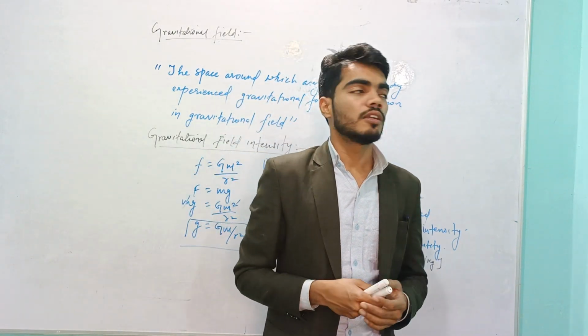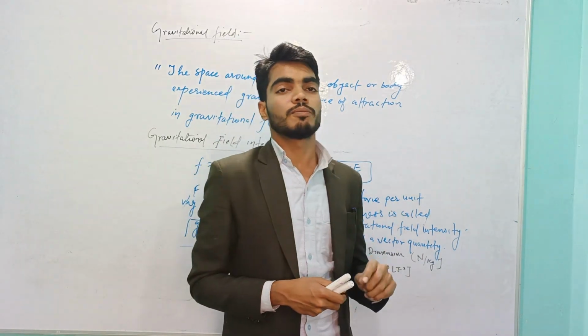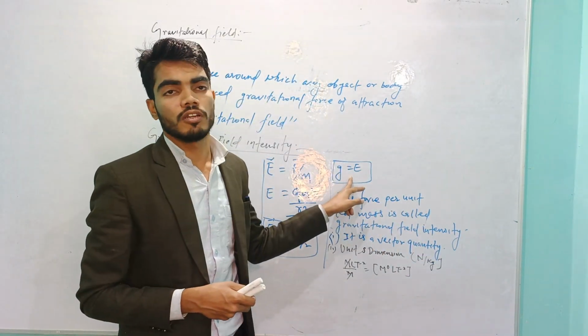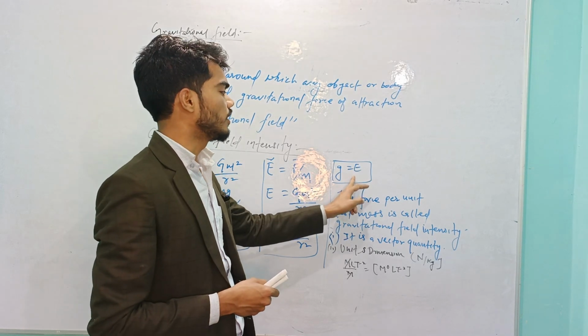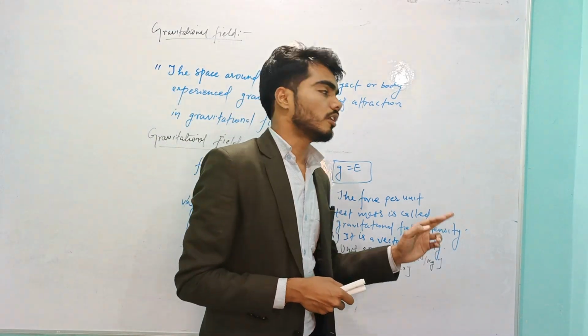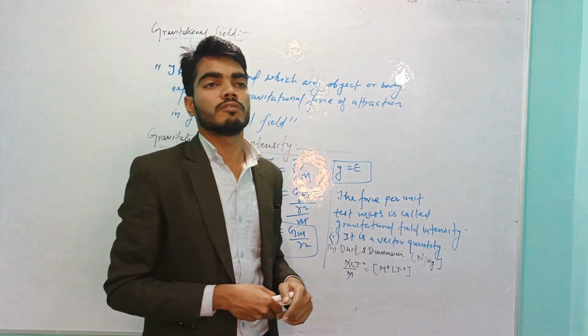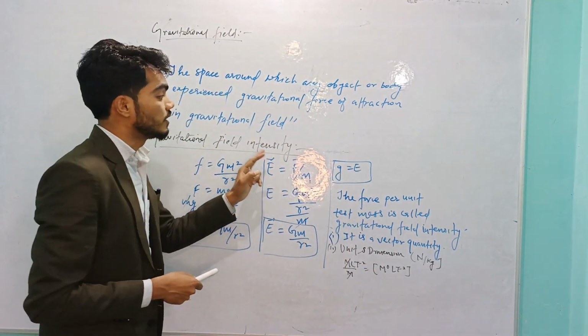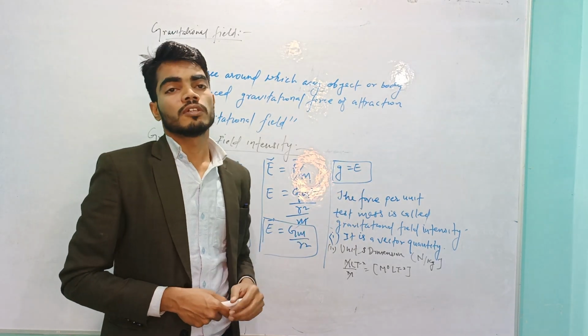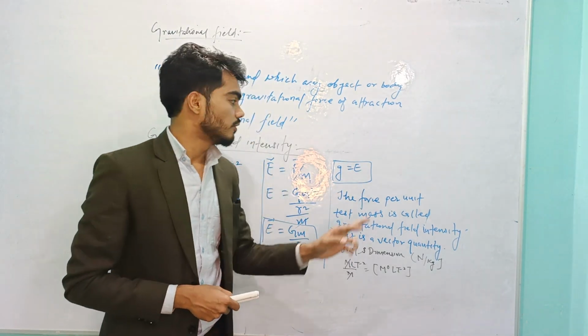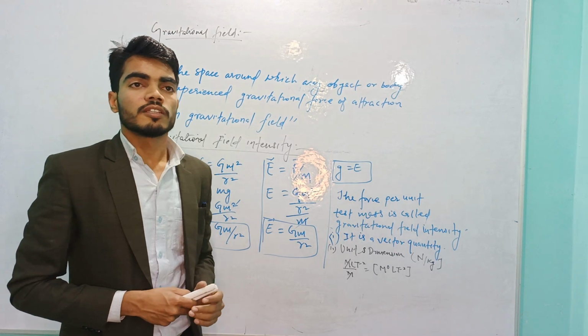Third, this is one concept that many competitive examinations, foundation, NEET and IIT, ask about: the relation between acceleration due to gravity and gravitational field intensity. Acceleration due to gravity g is equal to gravitational field intensity, both are equivalent. Okay, thank you so much.